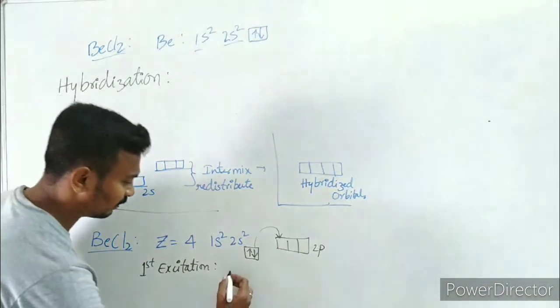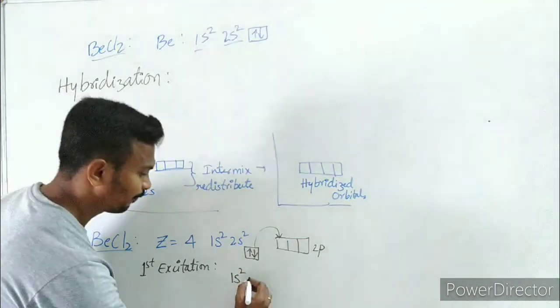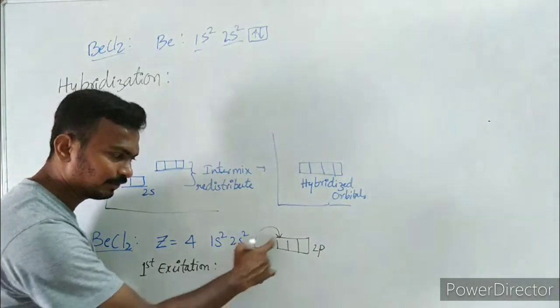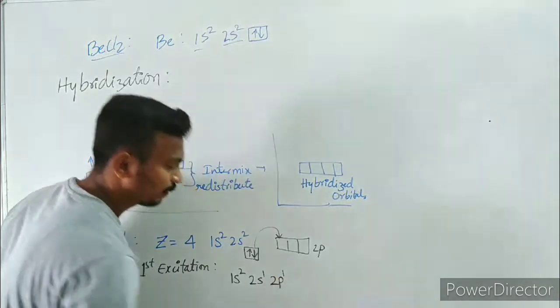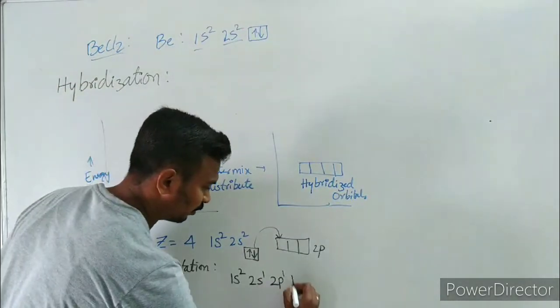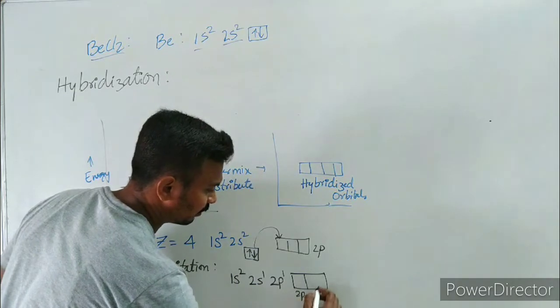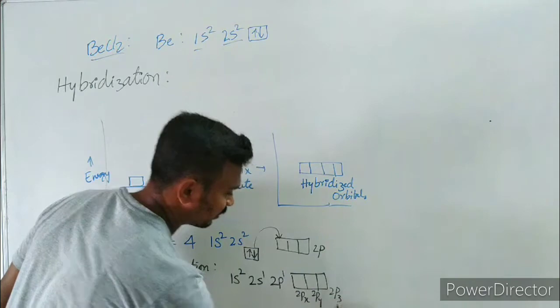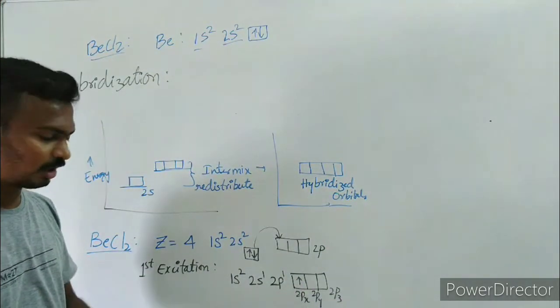So in the first excitation, what happens? 1s2, this is the inner orbital, and 2s2. By the excitation, one of the electrons will enter into 2p, giving 2s1, 2p1. And this 2p is of x. You know that there are 2px, 2py and 2pz. So the electron will enter into the 2px orbital.